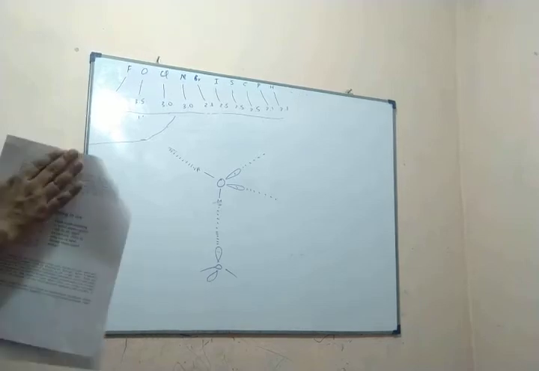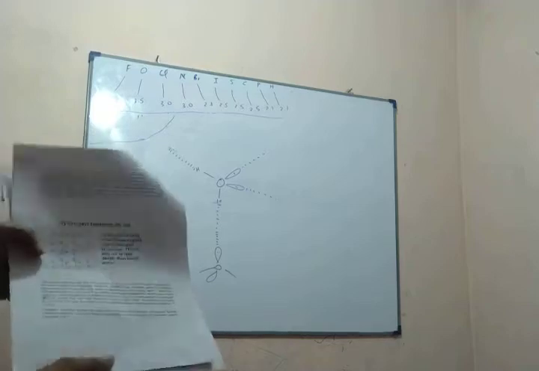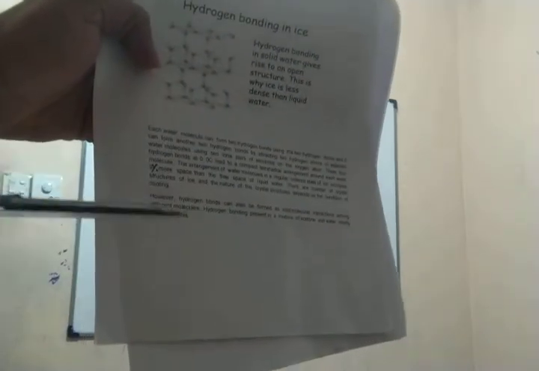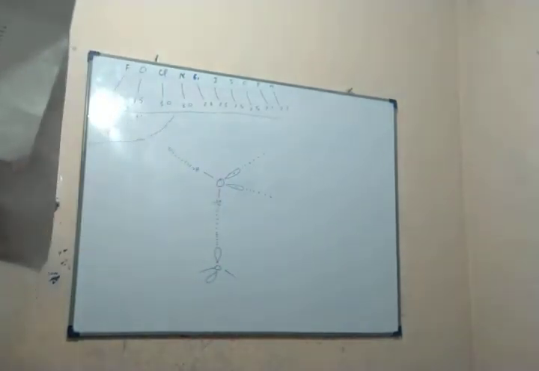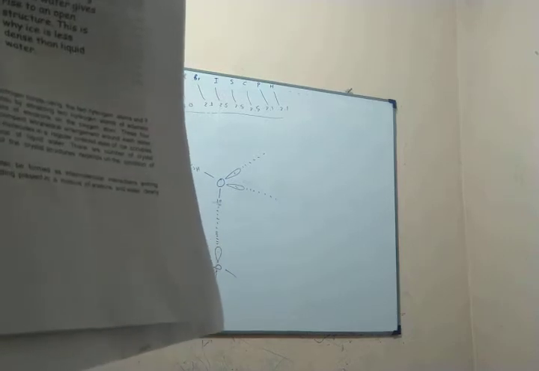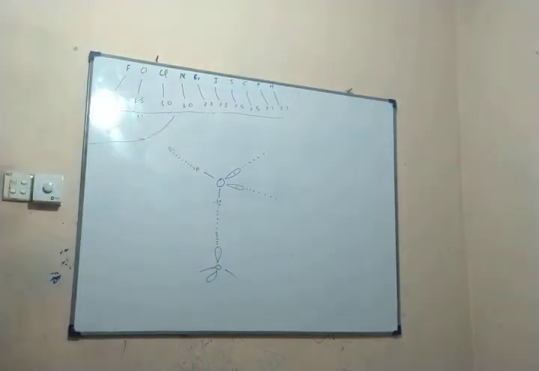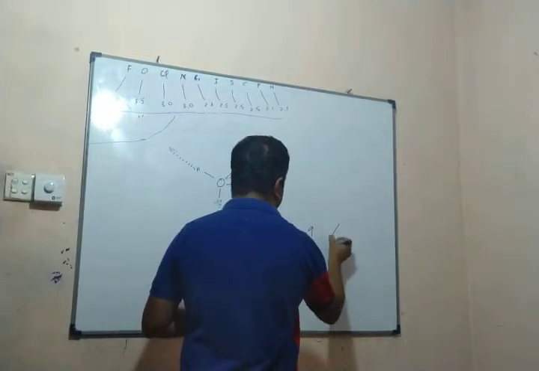Okay. See your handout, page number 4. There is no number for the page. Somewhere here. Not the last paragraph, this paragraph. And here there is something, type 9%.